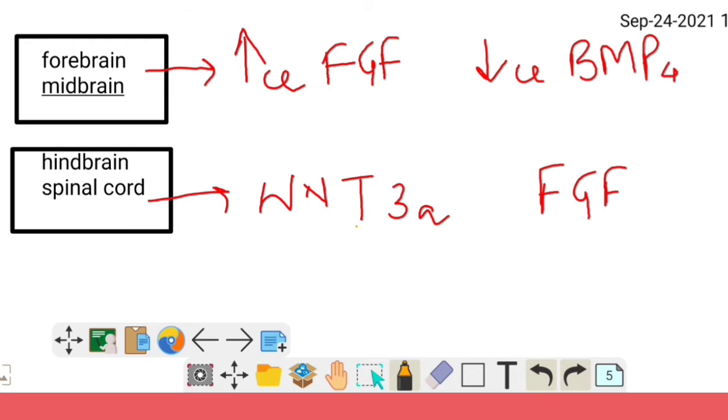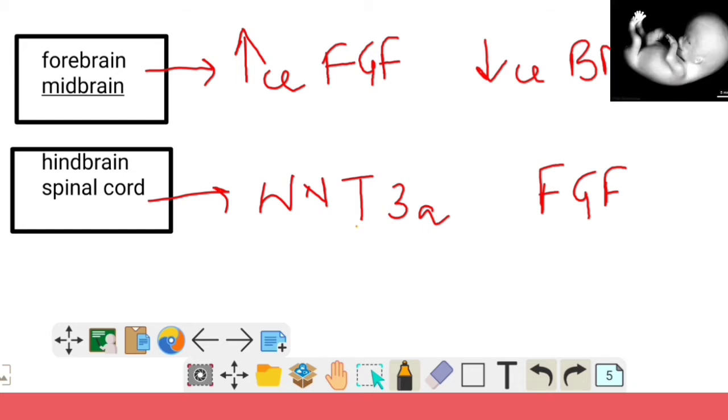Now, what are the molecules or inducing factors for formation of the neural tube? In the forebrain region, for neurulation, there is an increase in fibroblast growth factor concentration and a decrease in BMP4. And in the hindbrain and spinal cord region, fibroblast growth factor increases, and with fibroblast growth factor, the WNT3A gene also increases.